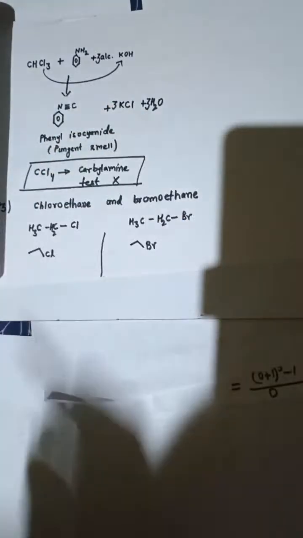Once again, chloroform can give you a pungent smell because of the formation of phenyl isocyanide. Here you can see chloroform is going to react with aniline in the presence of alcoholic KOH.